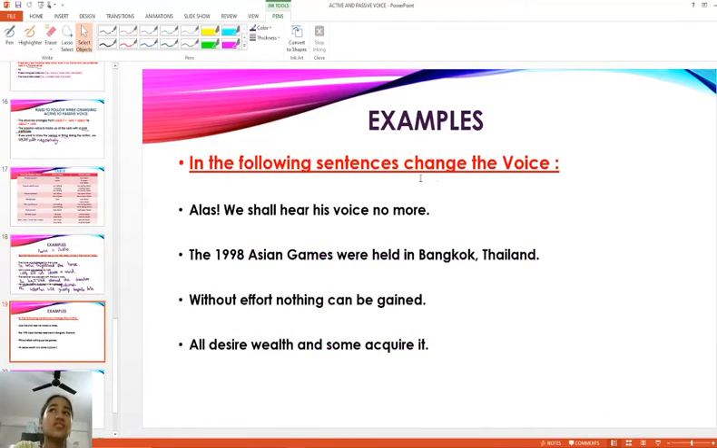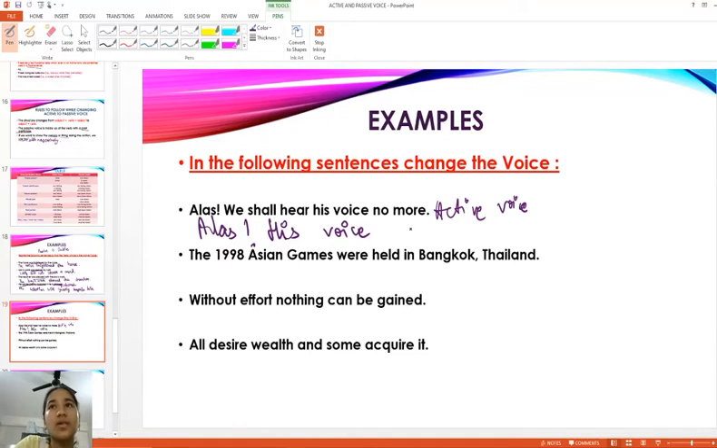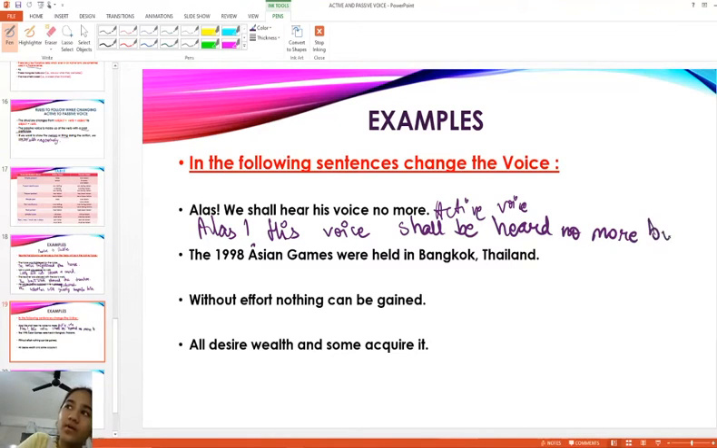Next, in the following sentences, change the voice. Now they have not mentioned which voice this is. You have to say. Alas, we shall hear his voice no more. I think this is an active voice. Yes, this is an active voice. Change it to passive voice. Alas, his voice shall be heard no more by us.